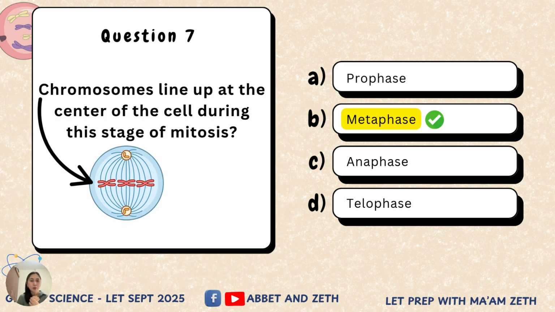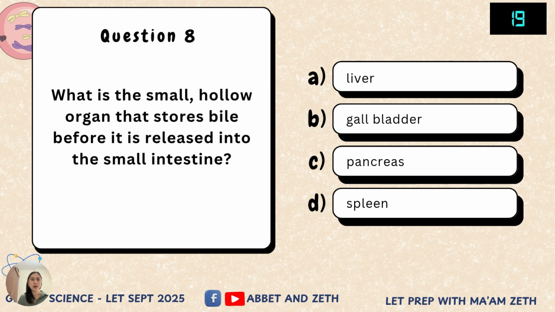Okay, going back to our question, the answer would be metaphase. Chromosomes line up at the center of the cell during metaphase. So I hope that is clear. So another thing for science majors who might be listening, you have to study the difference between mitosis and meiosis. Okay, I will also include a question on that for Gen Ed Science in my next lecture. Okay, for now, we go to question number 8.